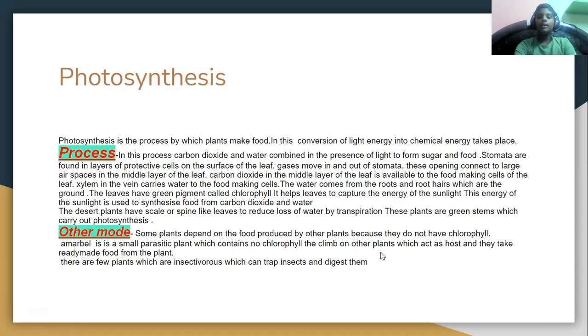Amarbel is a small parasitic plant which contains no chlorophyll. They climb on other plants which act as host, and they take ready-made food from the plant. They stay on other plants which make food, and these plants which allow the parasitic plants to live on them are known as hosts.